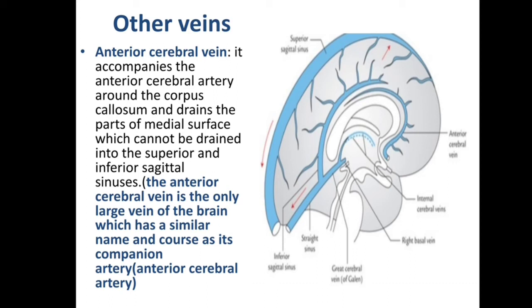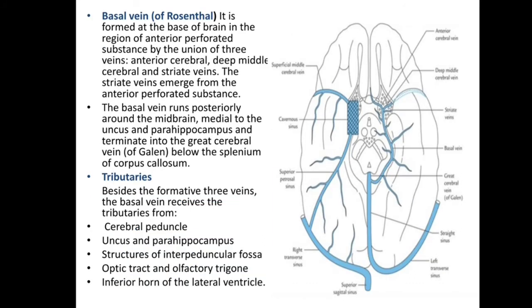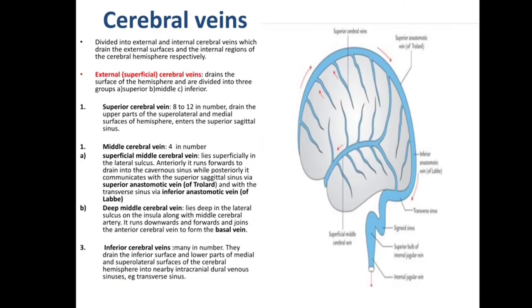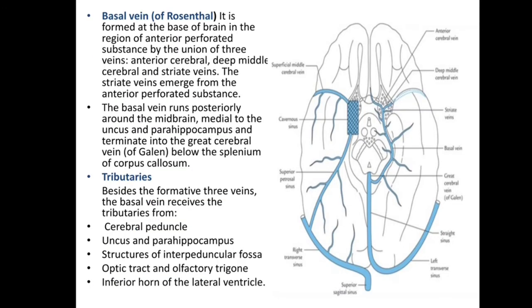This anterior cerebral vein is the only large vein of the brain which has a similar name and course as its companion artery, the anterior cerebral artery. Other vein is the basal vein. In this diagram we can see the deep middle cerebral vein, which forms the basal vein. Next one is the basal vein of Rosenthal.